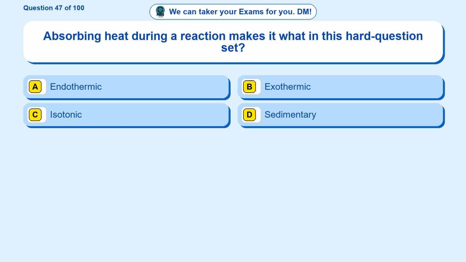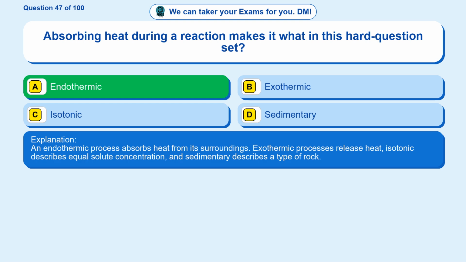Question 47. Absorbing heat during a reaction makes it what in this hard question set? Option A endothermic. Option B exothermic. Option C isotonic. Option D sedimentary. The correct answer is option A. Endothermic. An endothermic process absorbs heat from its surroundings. Exothermic processes release heat, isotonic describes equal solute concentration, and sedimentary describes a type of rock.